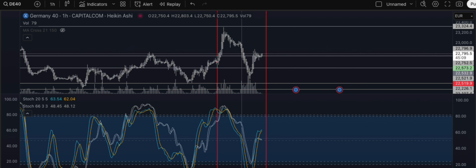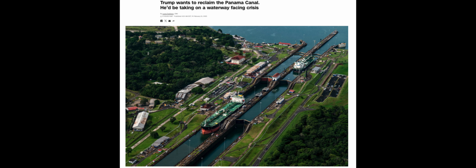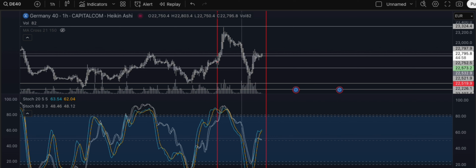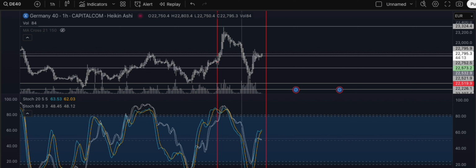And some quick other takeaways from the speech. Trump talked about funding a new missile defense system, reclaiming the Panama Canal, and of course going after woke culture. It's a big part of his brand at this point. One of the more controversial moments was his take on Medicaid cuts, and that led Democratic lawmakers to walk out of Congress and one congressman getting kicked out of the chamber. So a few big themes to watch: tariffs on Mexico and Canada, Ukraine-Russia peace talks, the mineral deal, and the budget ideas he's coming up with.